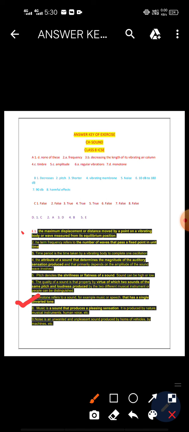Sorry, here actually the frequency is the same. That means you just have to explain with the help of different instruments. Okay,